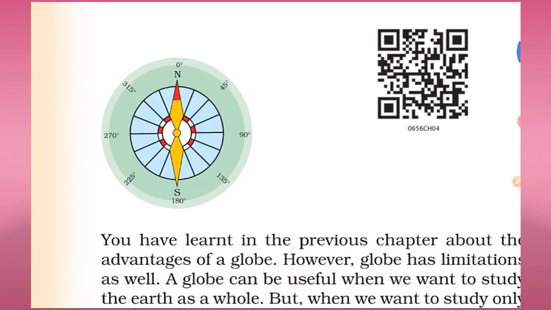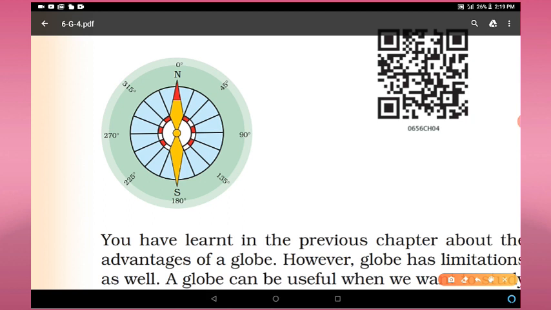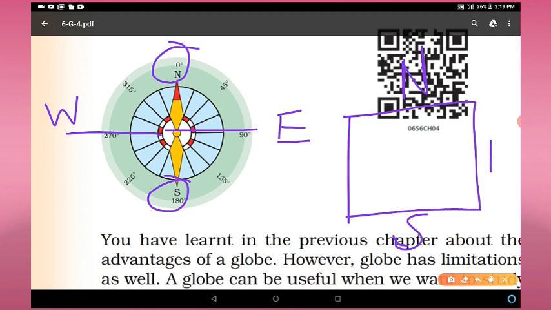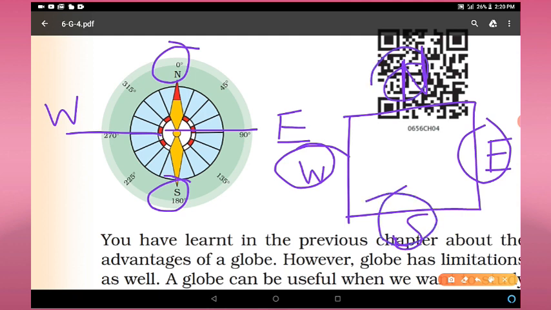See this compass, through which we can know the direction of any place: north, south, east and west. Whenever we look at any map, the direction towards our head side is north, down is south, right hand is east, left hand is west. You have to remember about the direction.